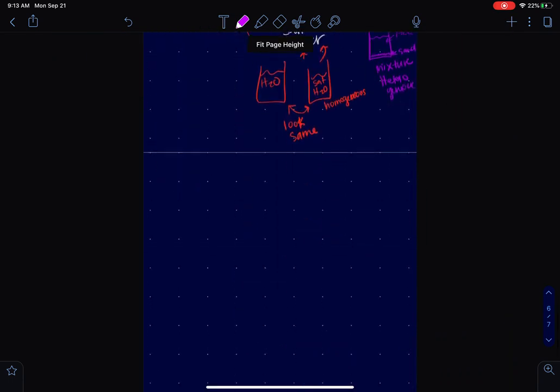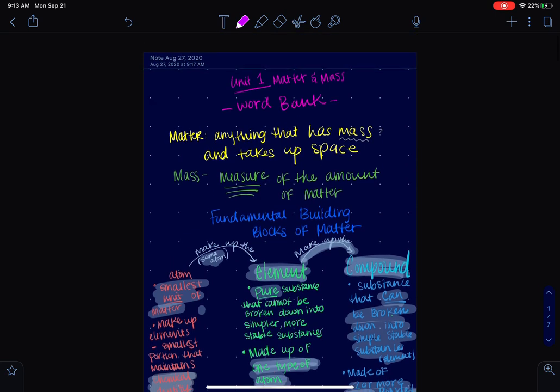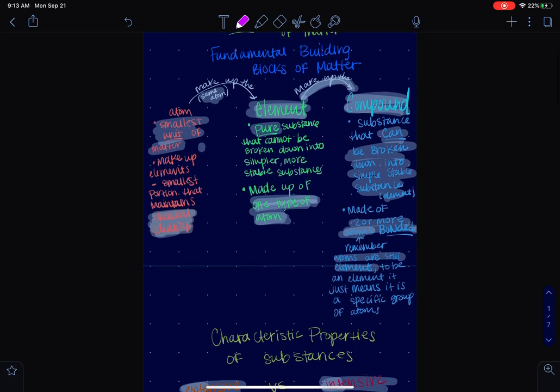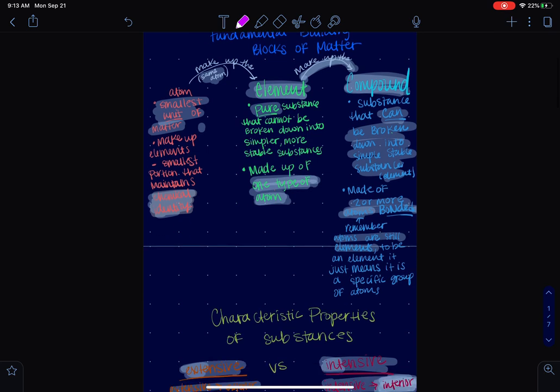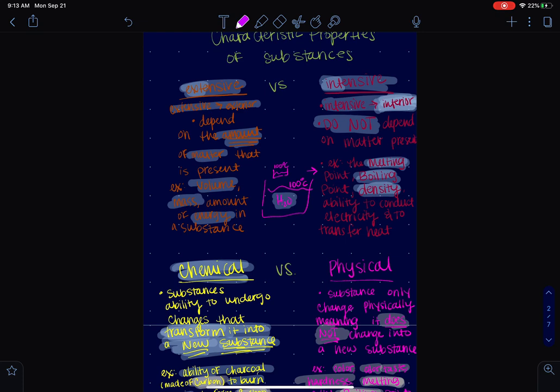All right, that is all I'm going to go over for now. We introduced the idea of matter and talked about what it was. We went through the fundamental building blocks, which were the atom, the element, and then all the way to compounds. We talked about extensive and intensive. Extensive depends on the amount. Intensive does not depend on the amount.